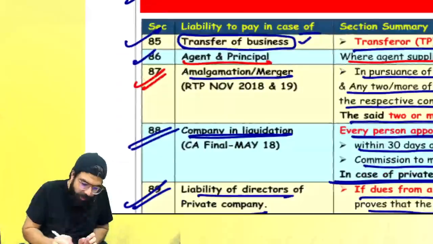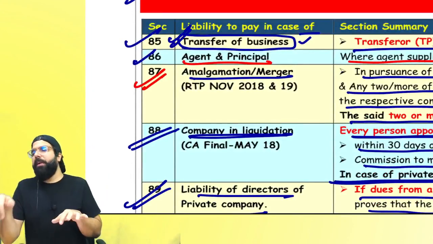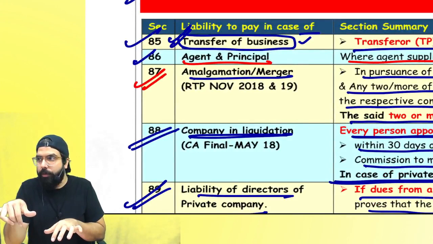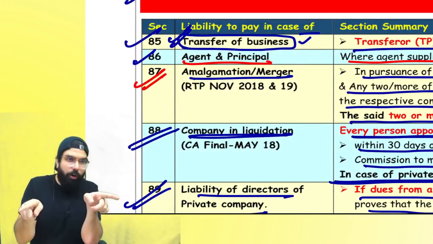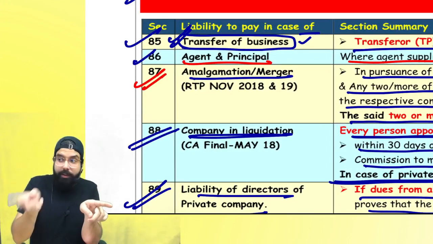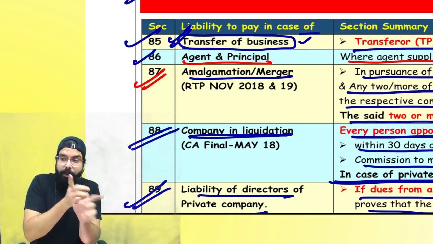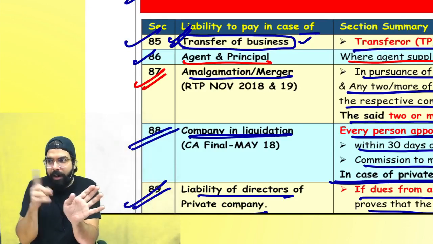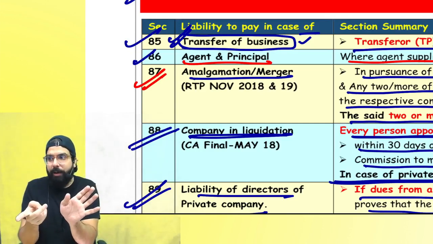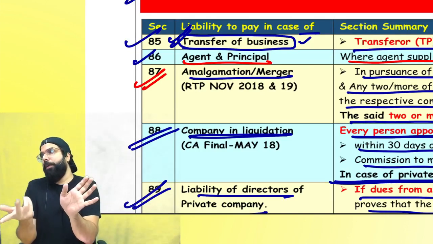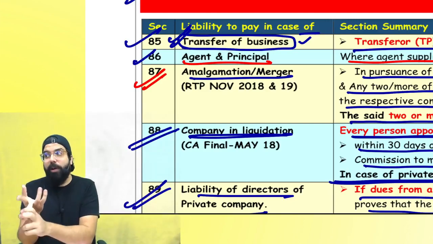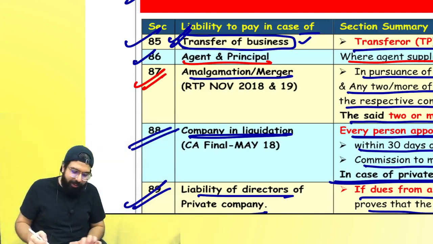It means when I talk over here about transfer of business, one person died. Everyone listen. One person died, his son has taken over the business. It's a transferee. Who is the transferee? The son. Whatever is the liability, he will pay. But before the date, transferor and transferee both are liable. But sir, because the transferor is not there, who will be liable? The transferee will be liable.